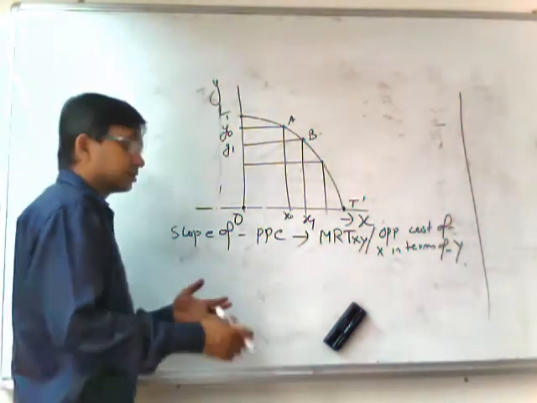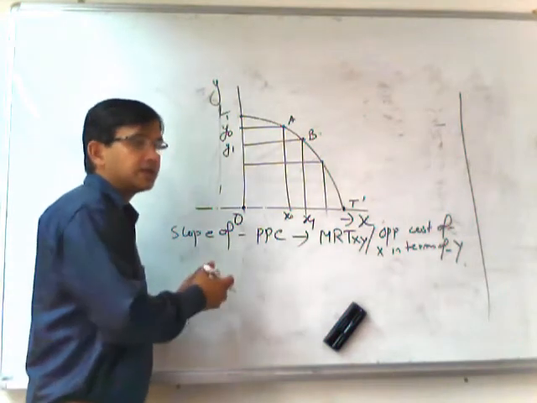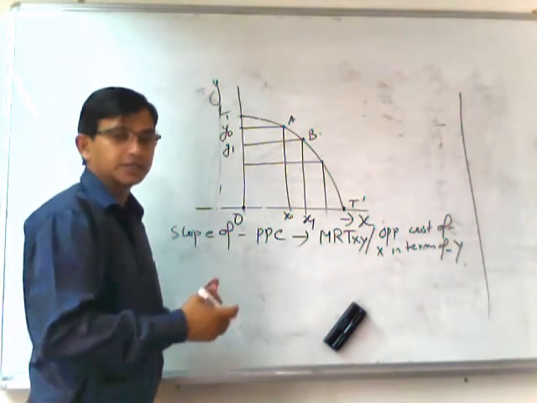The next best alternative is what? Y, sacrificed for one additional unit of X.